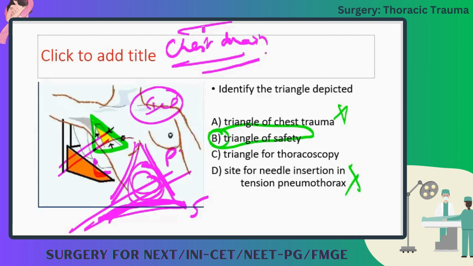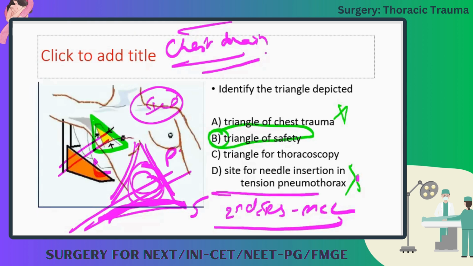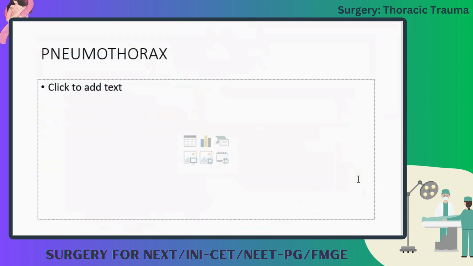And the site for needle insertion is the second intercostal space, mid-clavicular line. Somebody was answering site for needle insertion of tension pneumothorax. It is the second intercostal space, mid-clavicular line. Is it clear? Okay, sir. Yeah. And pneumothorax, what is pneumothorax?